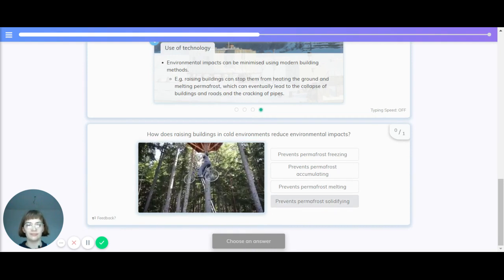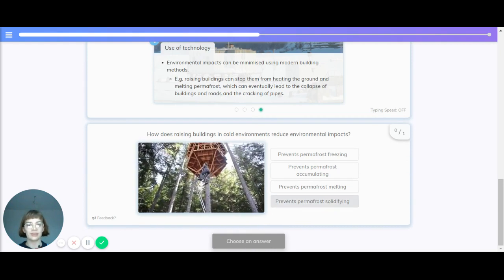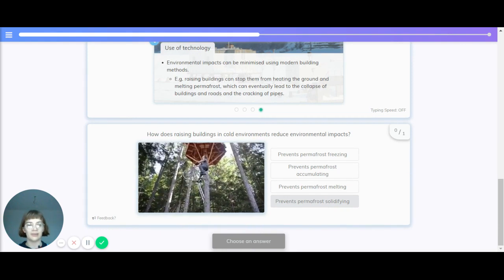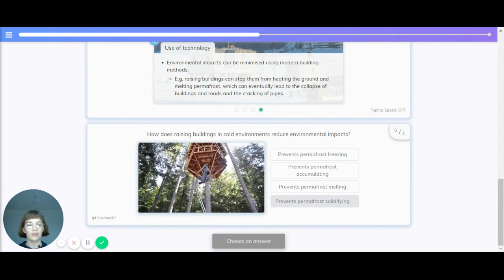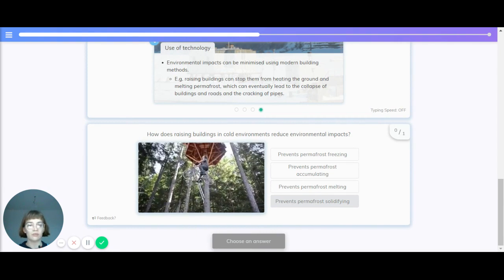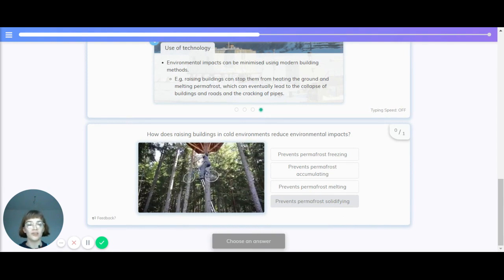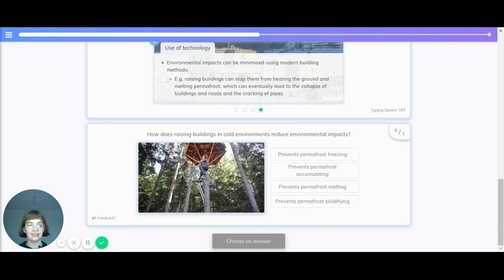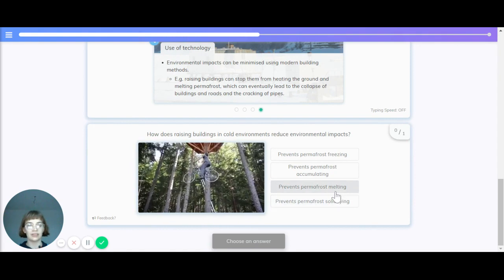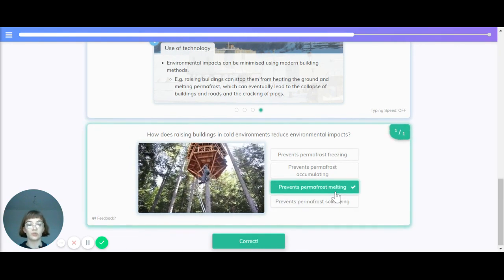Let's just do a quick recap of that. How does raising buildings in cold environments help reduce their environmental impacts? Does it prevent the permafrost from freezing, prevent the permafrost from accumulating, prevent the permafrost from melting, or prevent the permafrost from solidifying? The correct answer is that it prevents the permafrost from melting, because melting permafrost can cause all sorts of different problems.